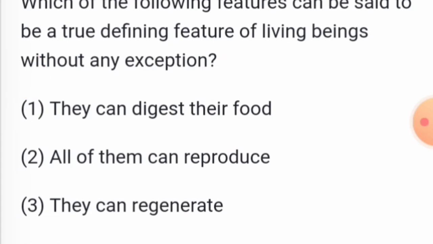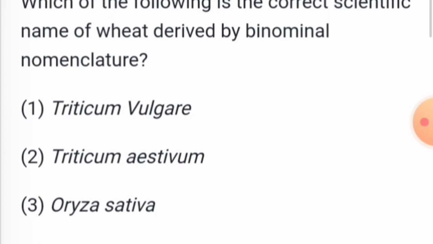Which of the following features can be said to be a true defining feature of living beings without any exception? That is metabolism. Which of the following is the correct scientific name of wheat derived by binomial nomenclature? The answer is Triticum aestivum.